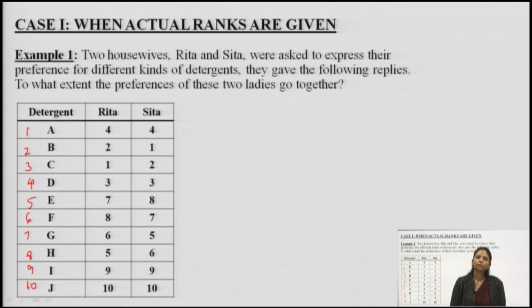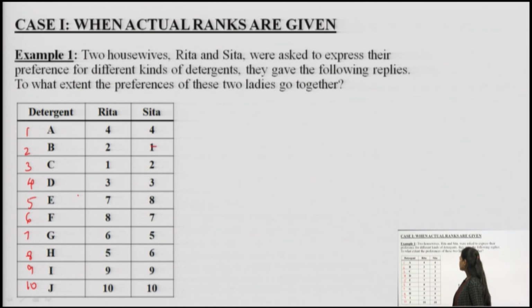We have asked Rita and Sita just to rank them in order of their preference. If Rita is supposed to go to the market, which detergent will she pick first? She told that she will pick detergent C first, that means she has given it rank 1. According to her, this is the best detergent, but according to Sita, detergent B is best.